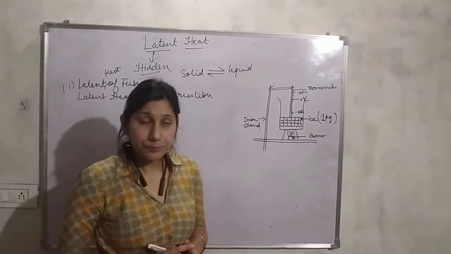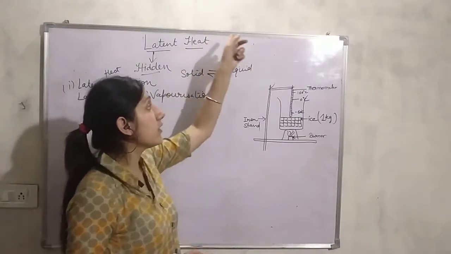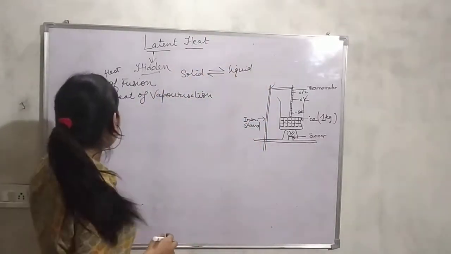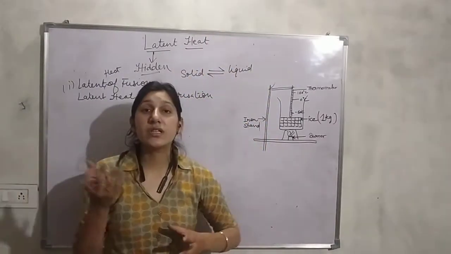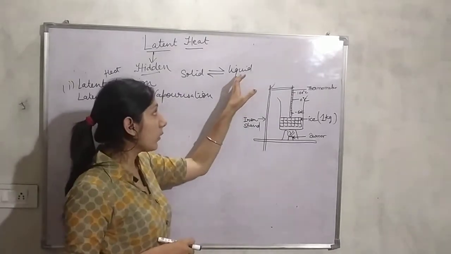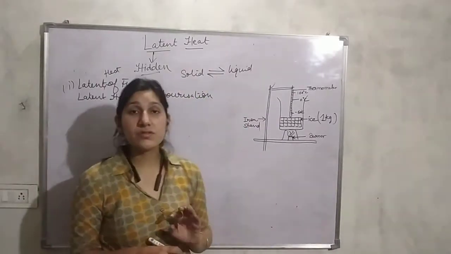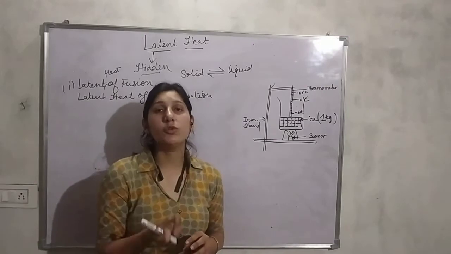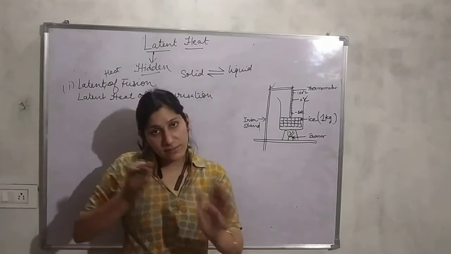So, in latent heat of fusion, a solid substance gets converted into liquid and a liquid gets converted back into solid. When a solid converts into liquid, then the latent heat of fusion is needed. And when a liquid converts back into the solid, then the same amount of heat, latent heat, is given out.